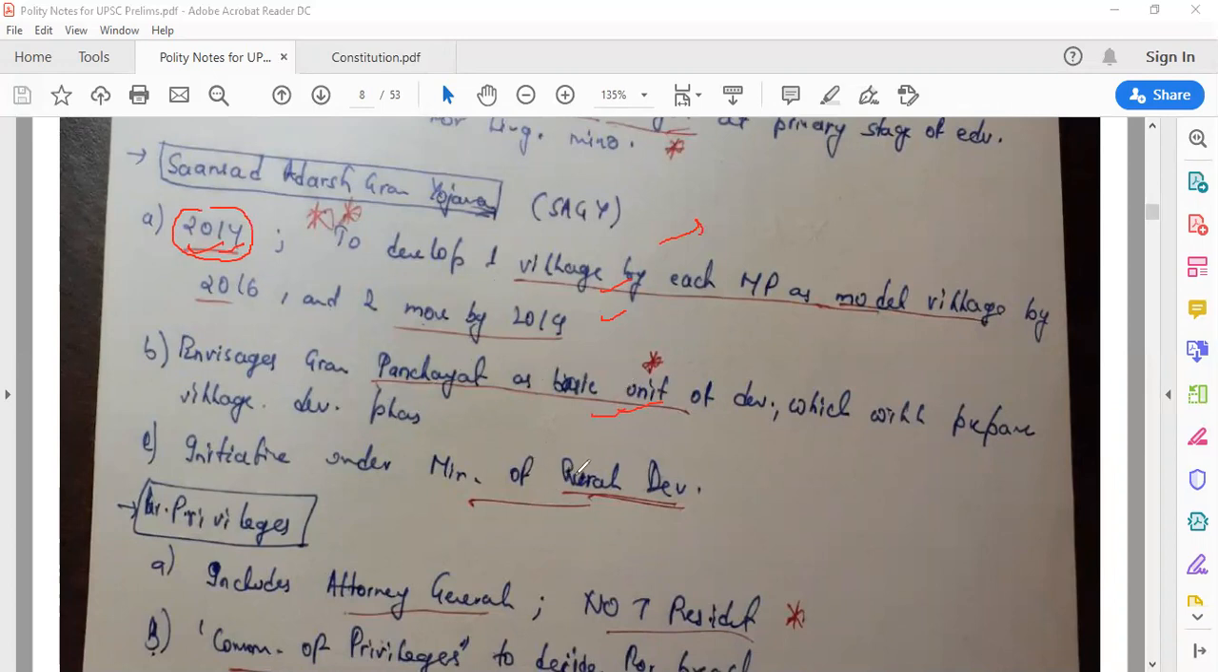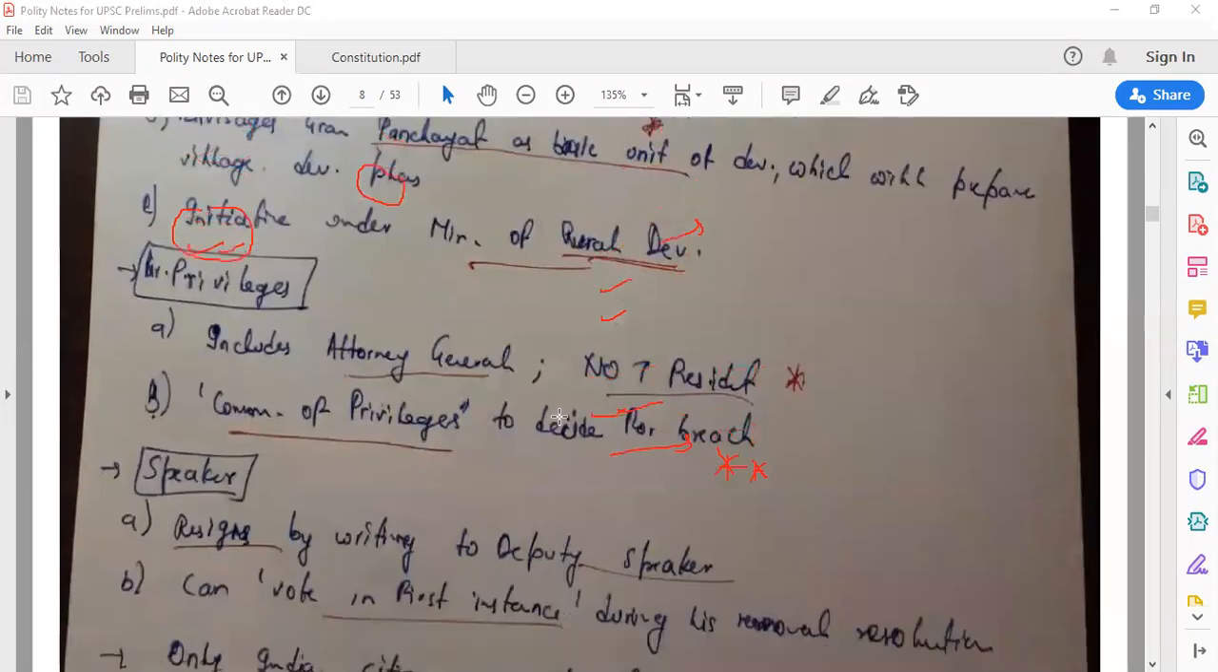It is an initiative of the Minister of Rural Development. There can be confusion here, since it is the Saansad Adarsh Gram Yojana. So whether it is a scheme under the Ministry of Parliamentary Affairs or not, that is not the case. It is an initiative under the Ministry of Rural Development. Don't forget it. Saansad Adarsh Gram Yojana. Gram means village, so it is an initiative under the Ministry of Rural Development. Cool, let's move on.